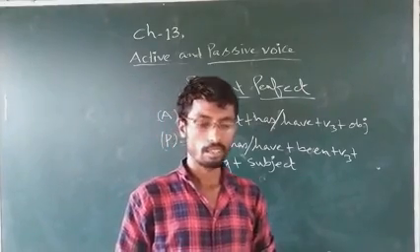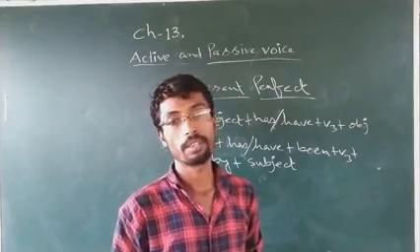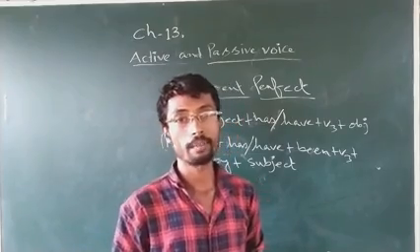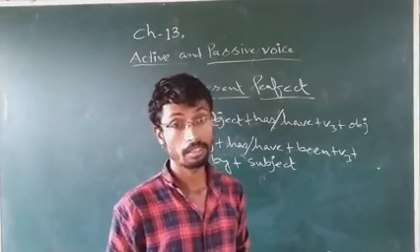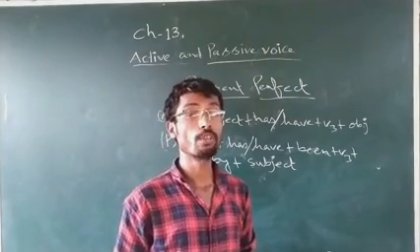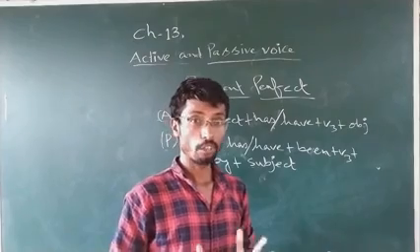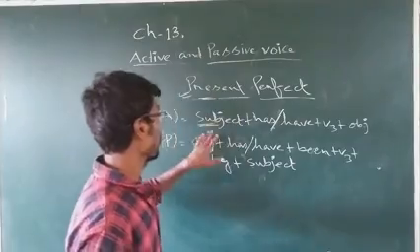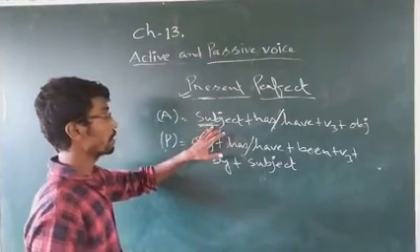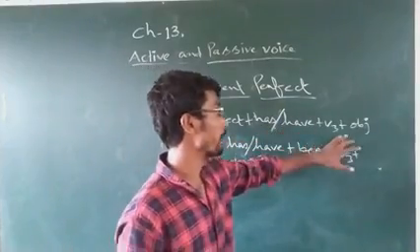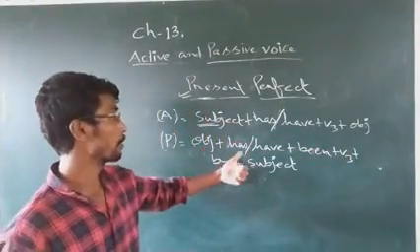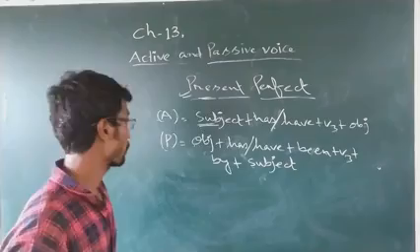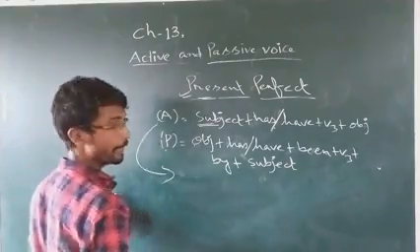Suppose it is now 10 a.m. You had your breakfast at 8 a.m. You don't feel hungry yet. That means the action is over, eating is over, and you are not feeling hungry now. That is present perfect tense. Active formation is subject plus has or have, then V3, object. For passive, object plus has or have, then been, then V3, by subject. Take the same example, eating apples.